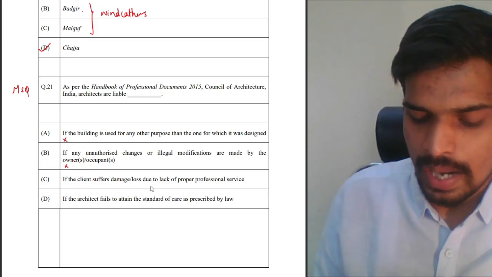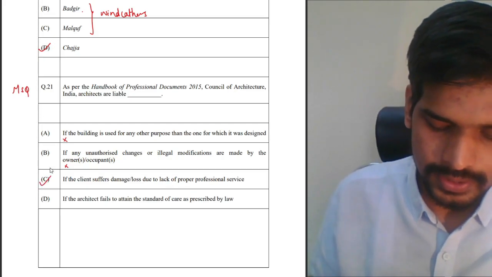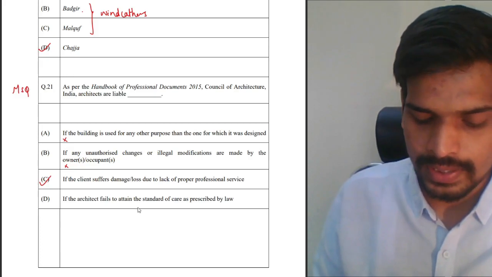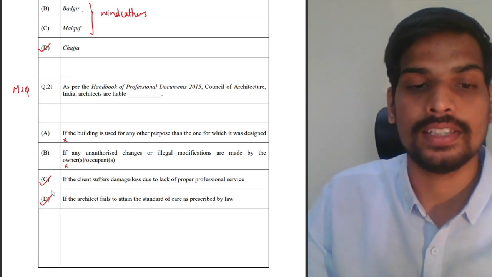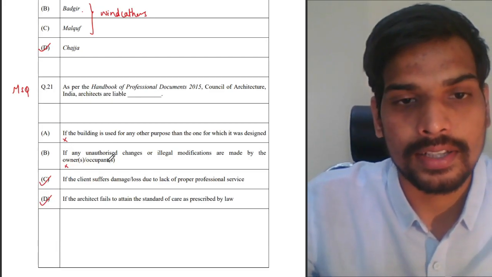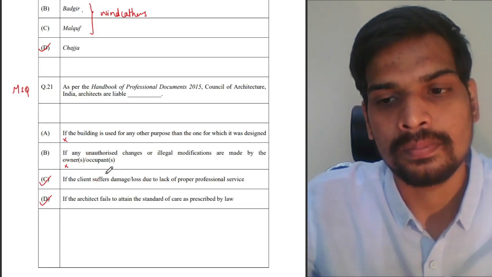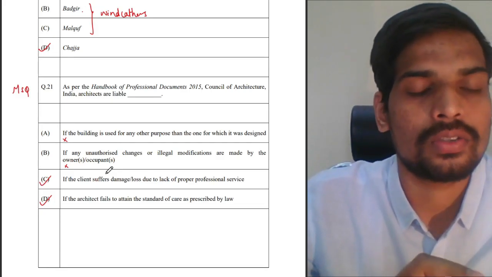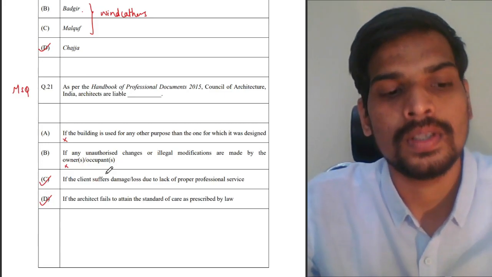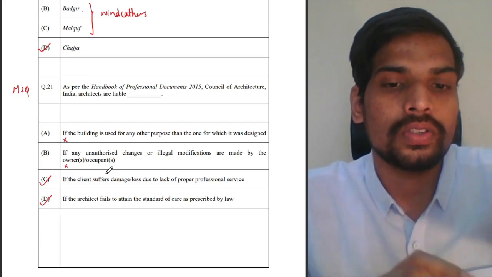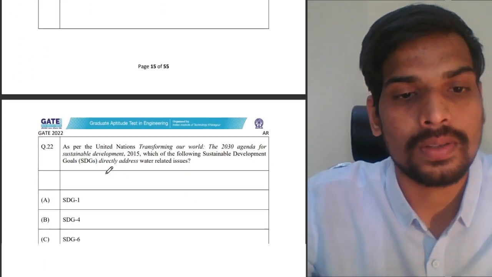If the client suffers damage or loss due to lack of proper professional service, yes, the architect is responsible for that. If the architect fails to attain the standard of care as prescribed by law, exactly, that also is the answer where the architect is responsible for. So C and D are the correct answers. Now in multiple select questions, instead of these two options, if you select only one, you will not be given the mark. If there are two or three or four, you have to select all the correct answers only, then you will be given the mark of that particular question.